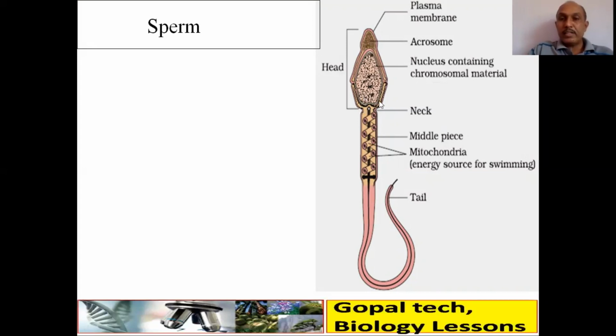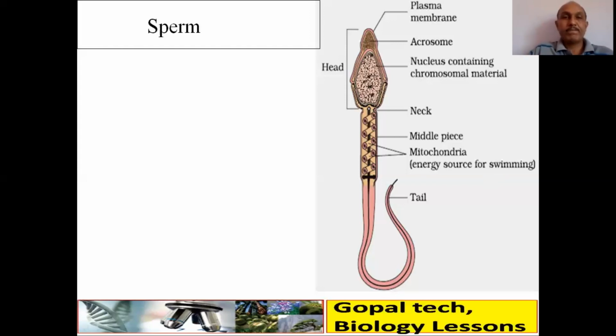Neck contains centrioles, that is proximal. In the middle piece all mitochondria assemble here, and they are the powerhouse of the sperm, because they are rich in mitochondria, which is the source for movement of the sperm. Then tail, that has filaments, tail flagella that helps in swimming.